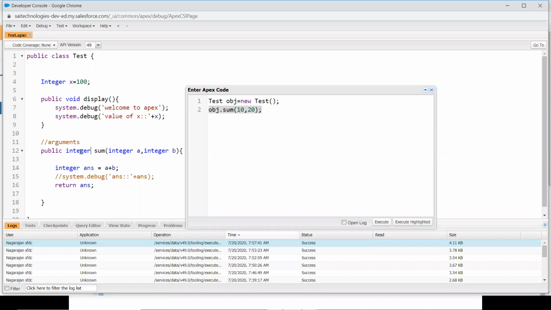Any doubt in that? Ritu, any doubt in that?